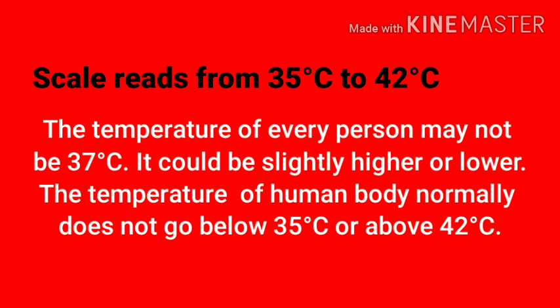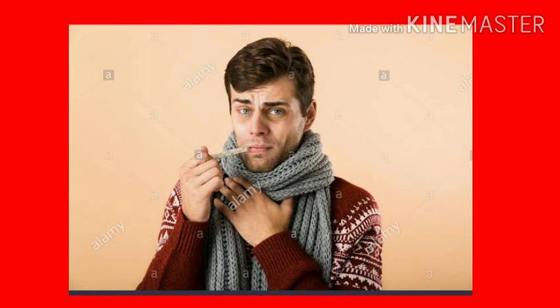Because the temperature of every person may not be 37 degrees Celsius. It could be slightly higher or slightly lower. The clinical thermometer is designed to measure the temperature of the human body only. The temperature of the human body normally does not go below 35 degrees Celsius or above 42 degrees Celsius. That is the reason the thermometer has a range of 35 degrees Celsius to 42 degrees Celsius. You got it right? Yes, very good.